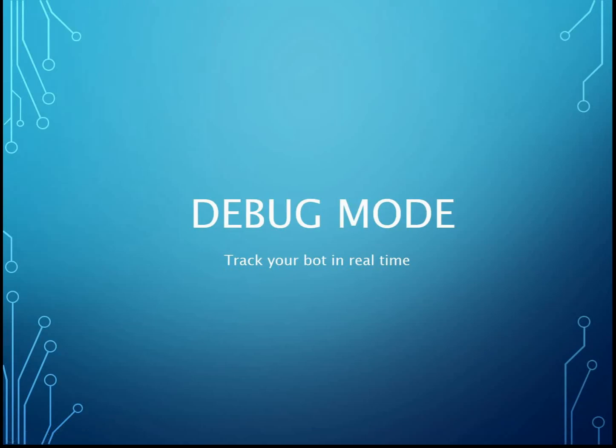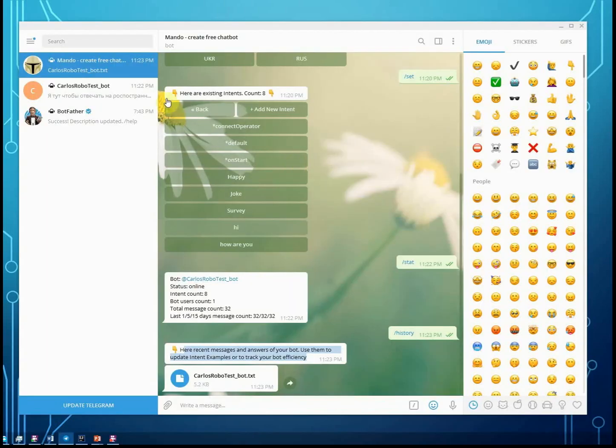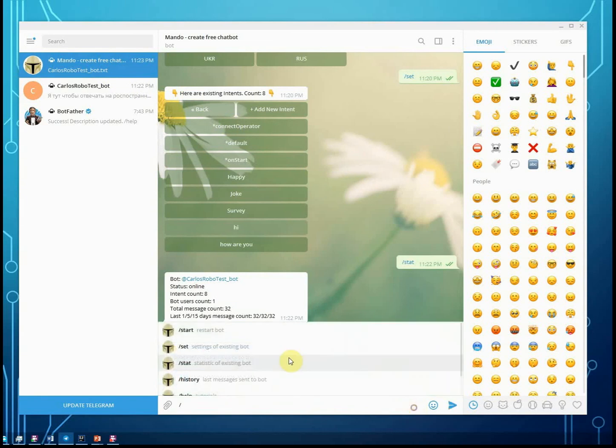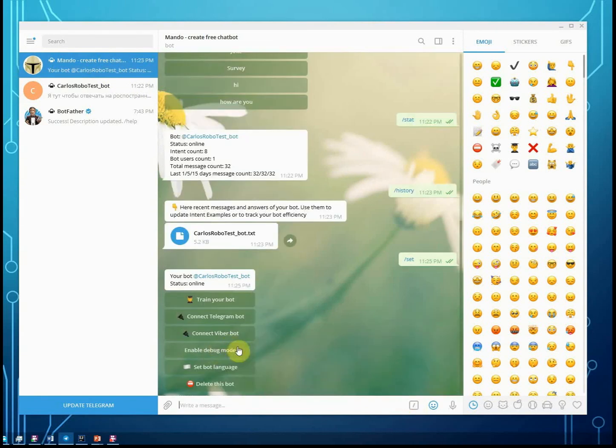Debug mode. If you want to see all messages and responses from your bot in real time, then you can turn on debug mode. In that case, every time someone writes to your bot, Mondo chatbot will resend it to you. Let me show how it works. Again, we go to Mondo, we go to the settings and press enable debug mode.